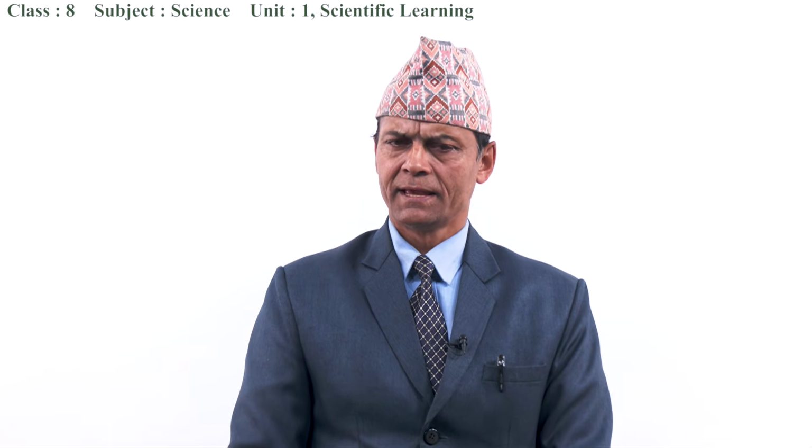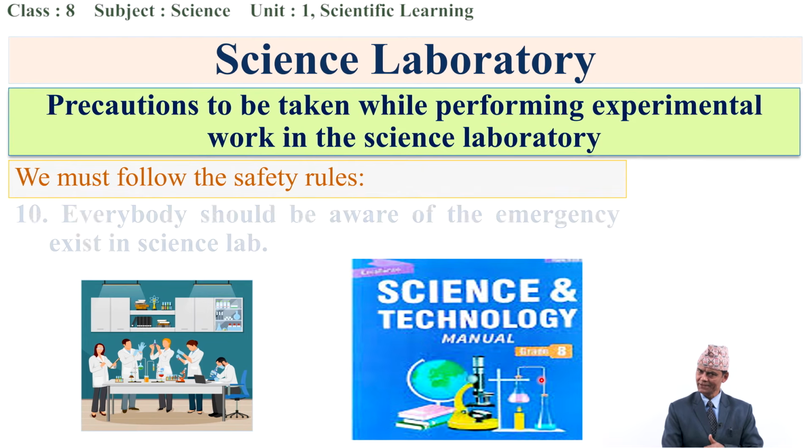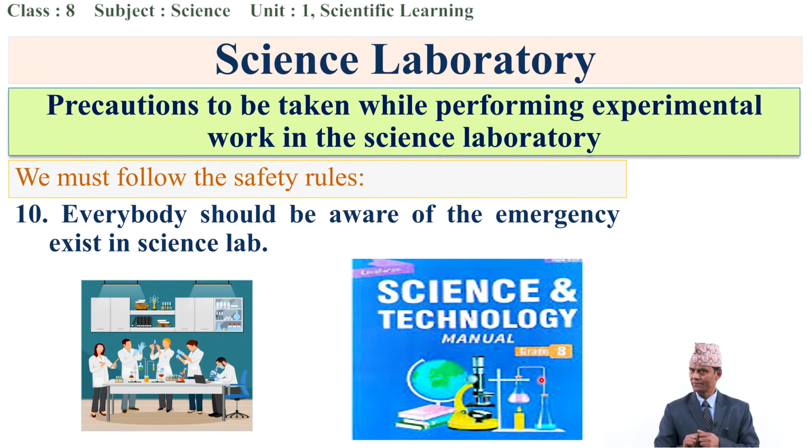Dear students, some of the scientific studies can be performed, but safety rules are included in the manual for grade 8 too. That manual we have to read thoroughly, and what is written there we should follow accordingly. Everybody should be aware of the emergency exit in the science lab.